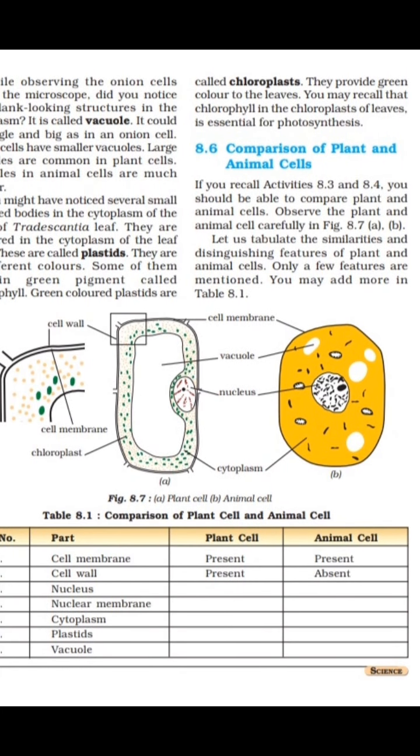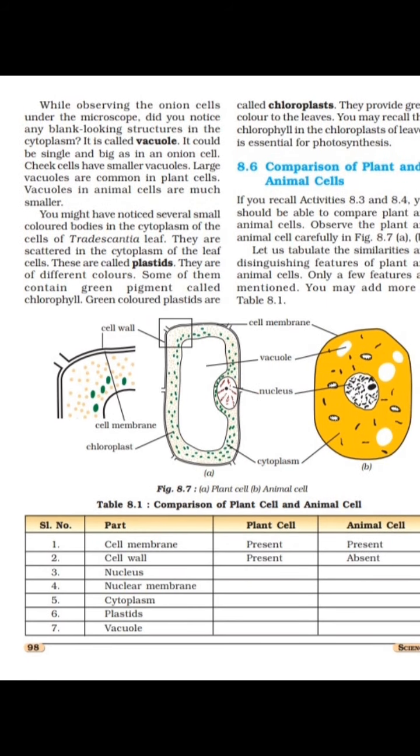Let us tabulate the similarities and distinguishing features of the plant and animal cell. Only a few features are mentioned in table 8.1, and we have to complete the comparison of the plant cell and animal cell. Now see the diagram and see the table. Serial number, part, plant cell and animal cell, and we have to write only present or absent. Suppose it is present in the plant cell, you write present. Suppose it is absent, you write absent.